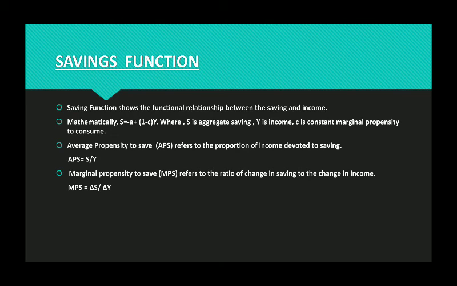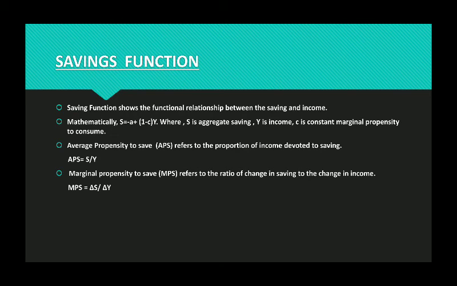So, in that case, your APS, the average propensity to save, is 40 by 100, that is 0.4. In that way, you can calculate the proportion of income devoted to saving as APS. So, this is what you need to learn from the savings function.